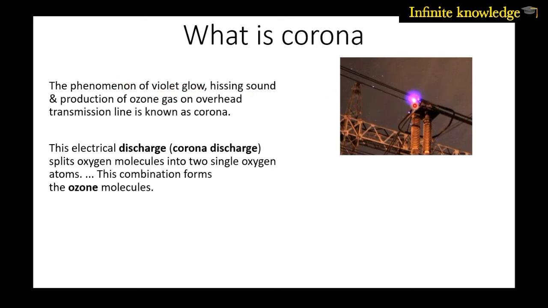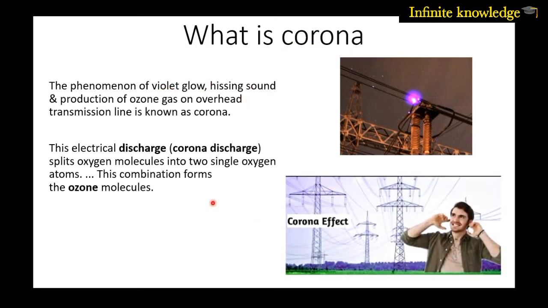This is the violet glow that occurs in high voltage due to corona. Another thing is that you might hear a hissing or humming noise in a high voltage line, that is also due to corona.